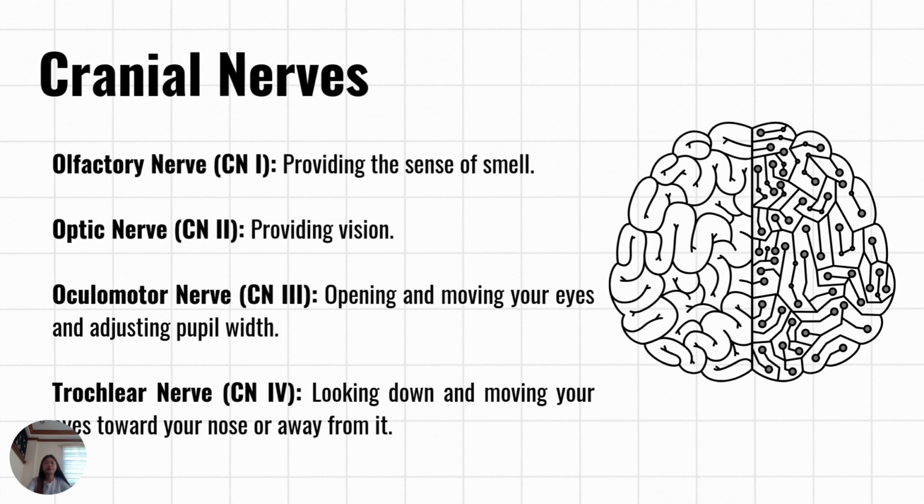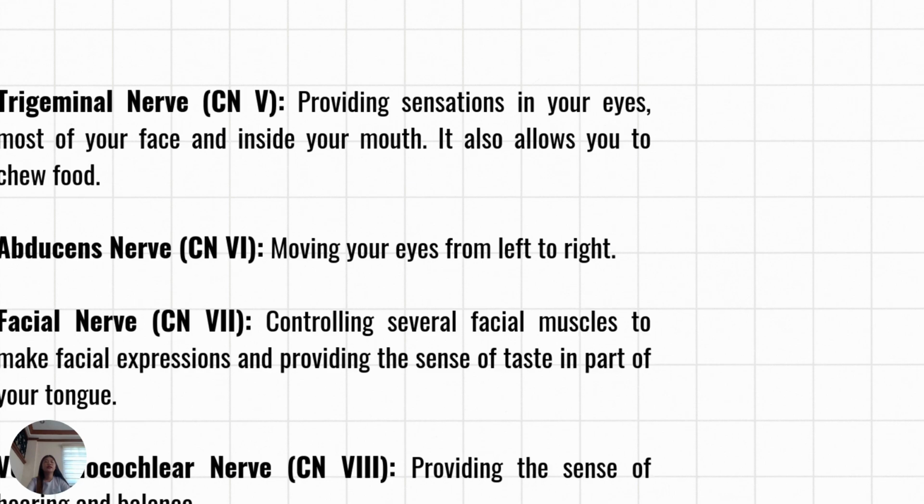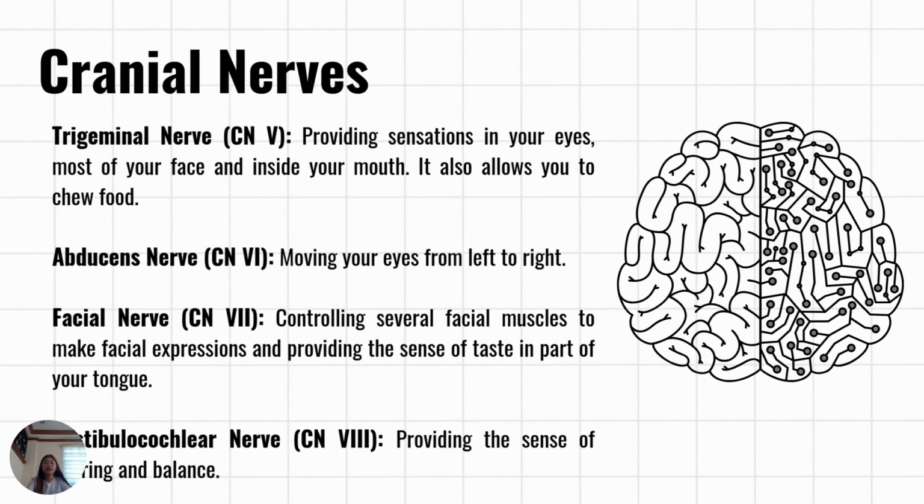Next is the trochlear nerve or CN4, including looking down and moving your eyes toward your nose or away from it. It originates from a pair of symmetrical trochlear nuclei within the medial midbrain at the level of your inferior colliculus. Next is the trigeminal nerve or CN5 that provides sensations in your eyes, most of your face, and inside your mouth. It also allows you to chew food.